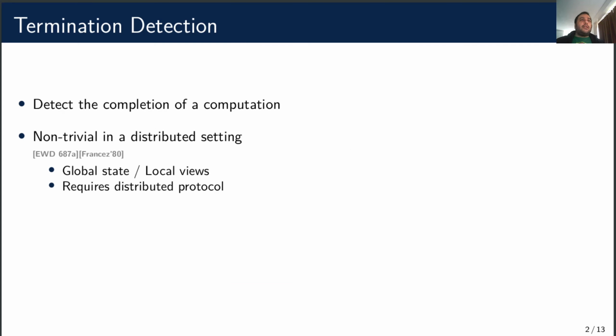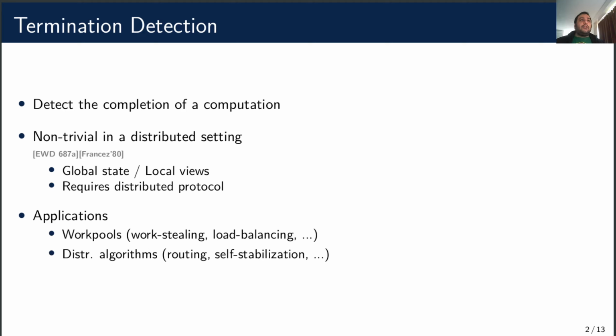So we want to detect the completion of a distributed computation. This is not trivial because no process has an up-to-date view on the global state, so we need a protocol. Termination detection is used in workable systems when tasks are created dynamically, and is required by other algorithms in order